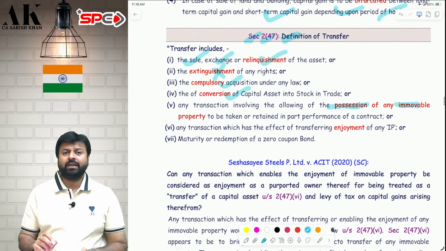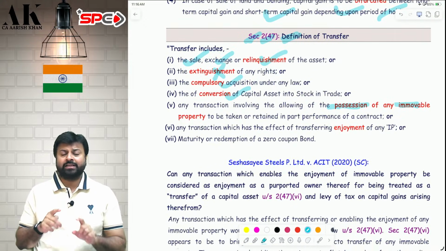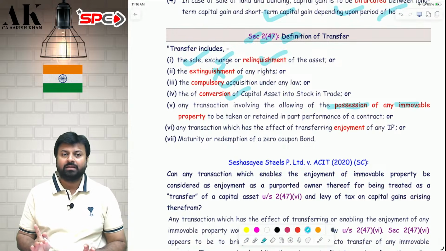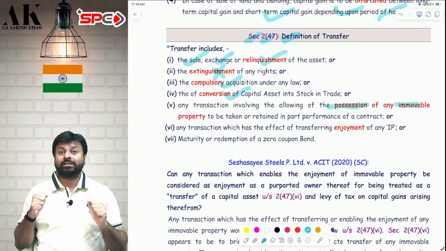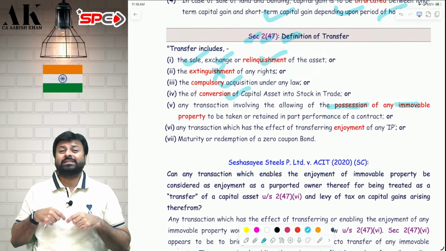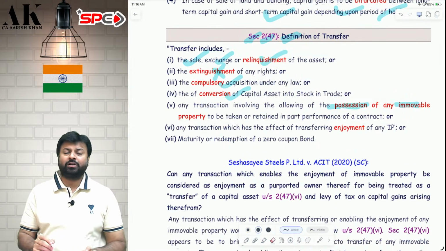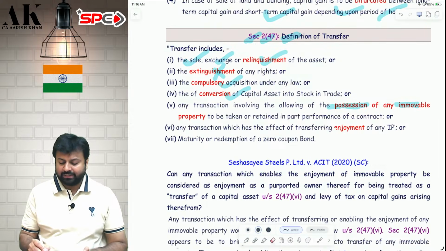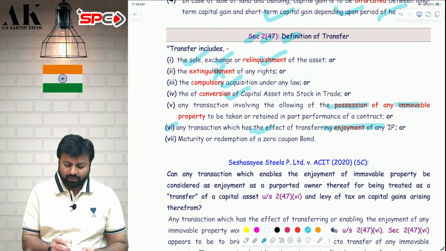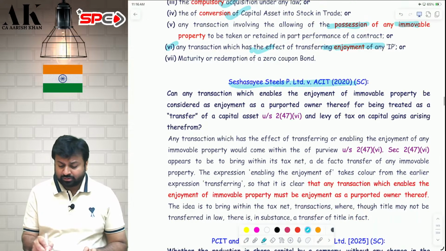Then, in case of immovable property, I have told you in the class, in case of a cooperative society, all the flats are owned by the society, and the owner is only a shareholder who has the right to enjoy the property. So if you transfer the enjoyment of property, then that is also what? A transfer. It is written over here, and it is also written in this Supreme Court judgment.